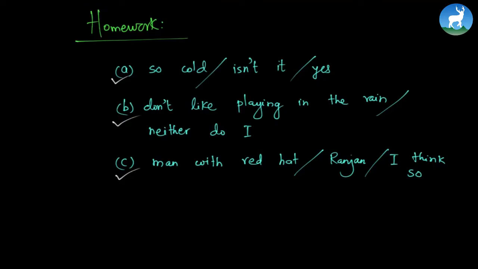Now, all I want you to do in this section is to have conversation. So have plenty of conversations. Take Mr. A and Mr. B, or Miss A and Miss B, and have lots and lots of conversation. Alright? So very easy. With this, we have come to the end of today's class.